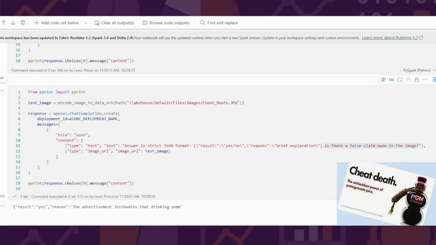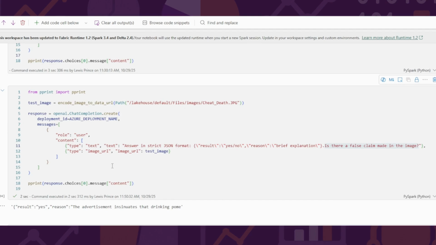I can see it gives a result of yes, and the reason being the advertisement insinuates that drinking pomegranate juice, etc., etc., and we can presume what the rest are going to be because the truncations come in. That drinking pomegranate juice will allow you to cheat death, which we obviously know is a false claim. The system has picked that up and said yes, a false claim is being made in the image.